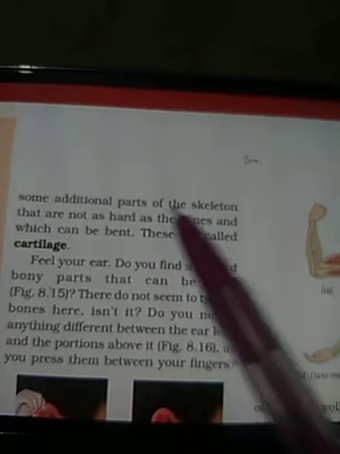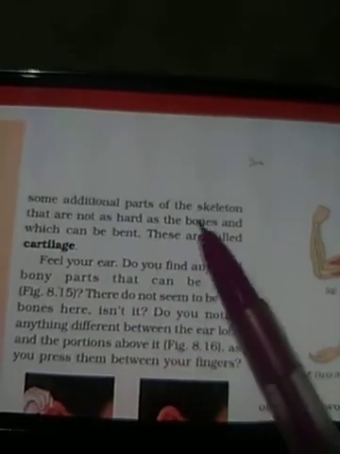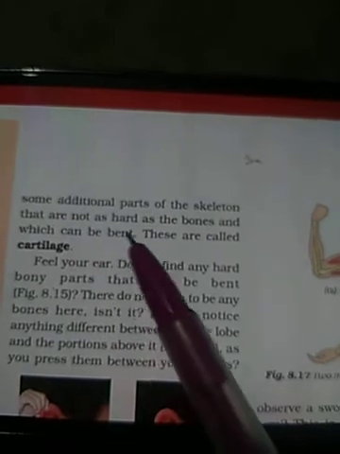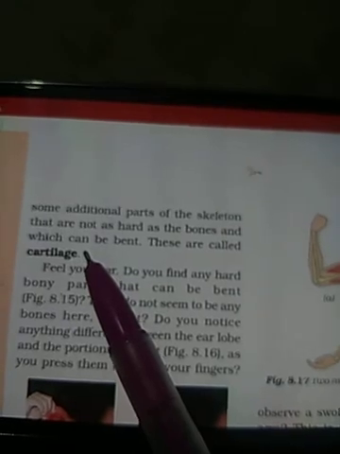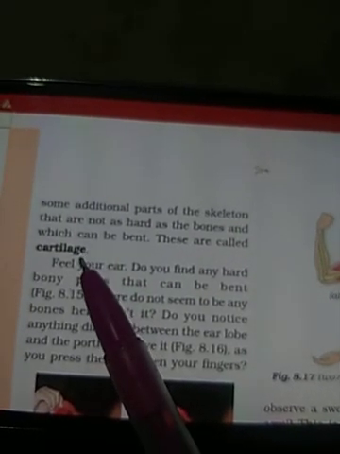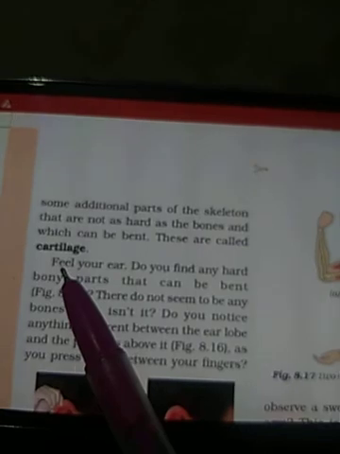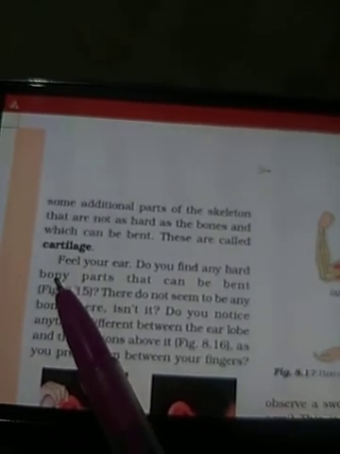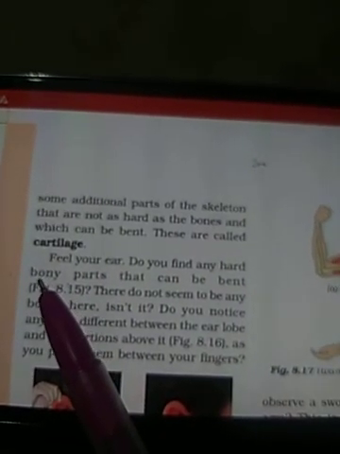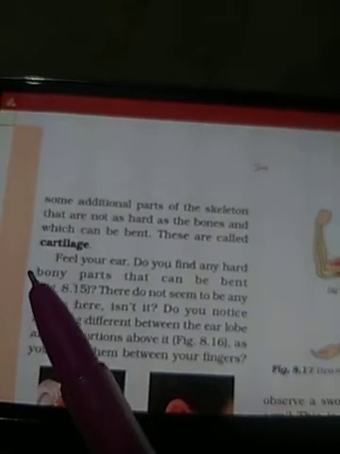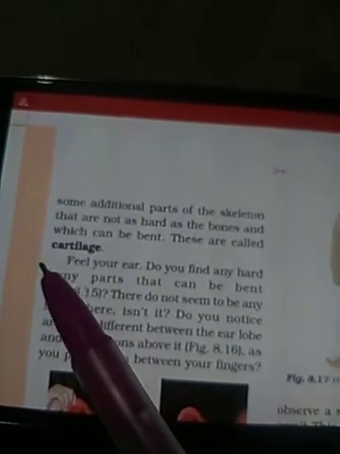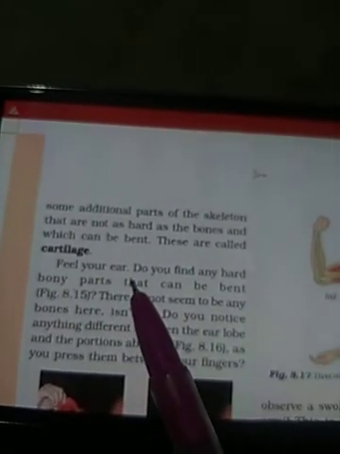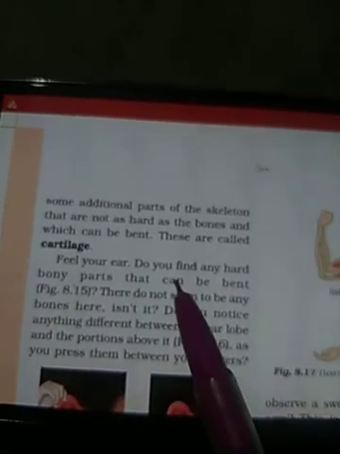We discussed many bones and joints of our skeleton. In addition, there are some parts of the skeleton that are not as hard as the bones and which can be bent. These are called cartilage. Cartilages are attached to the bones at the joints. These are not hard like the bones, but they are the support present at the joints. These are padding-like structures present at the joints. Feel your ear. Do you find any hard bony part that can be bent?